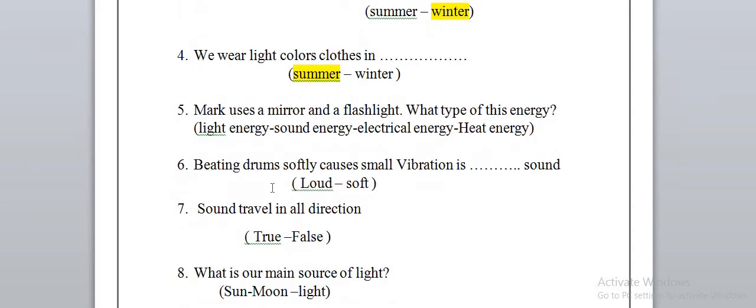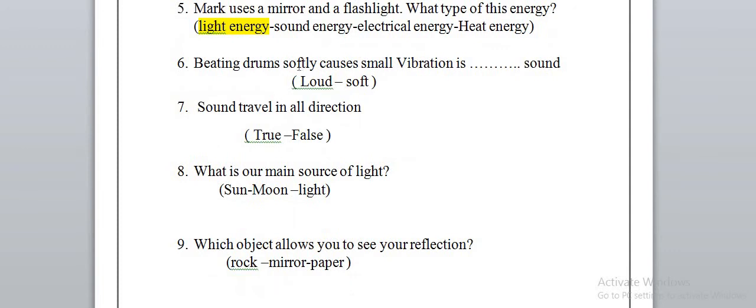Okay, Mark uses a mirror and a flashlight. What type of energy is this? Of course it will be light energy because the flashlight produces light. Beating drums softly causes small vibrations, so of course this will be a soft sound and not a loud sound. Okay. Sound travels in all directions. Yes, of course the sound will travel in all directions.